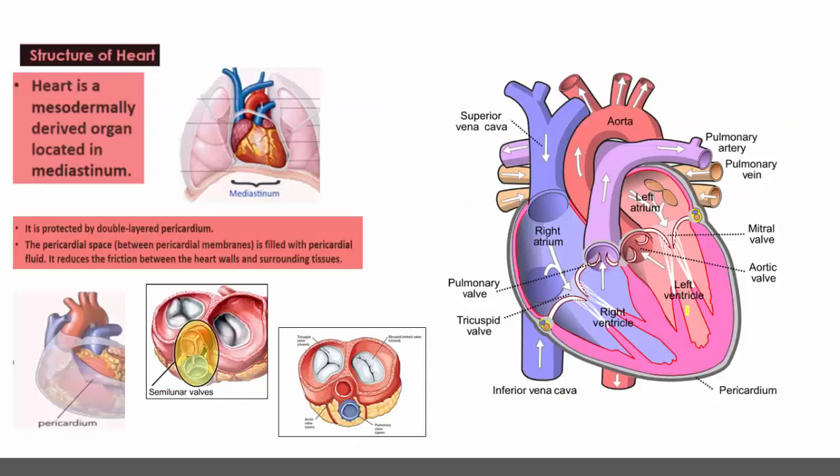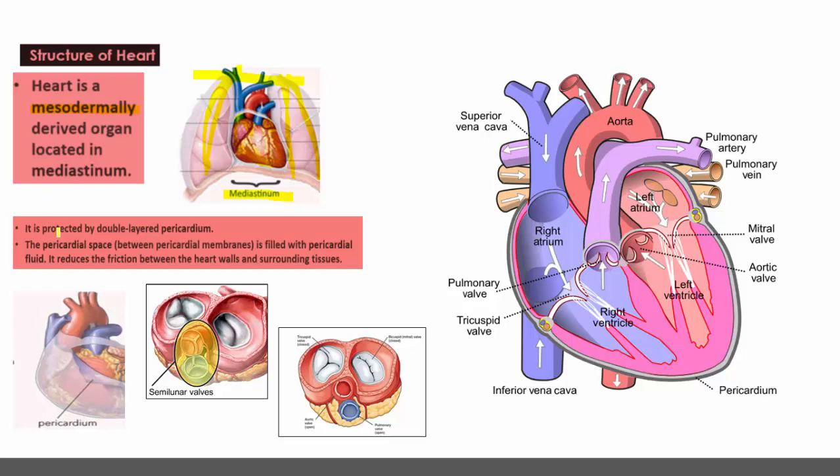Then moving to the structure of the human heart. The heart is derived from the mesoderm. It is located in the mediastinum, the part of the chest cavity or thoracic cavity between the two lungs. The heart is located in the chest cavity, and the part of the chest cavity where the heart is located is called the mediastinum. Remember, the heart is derived from the mesoderm.